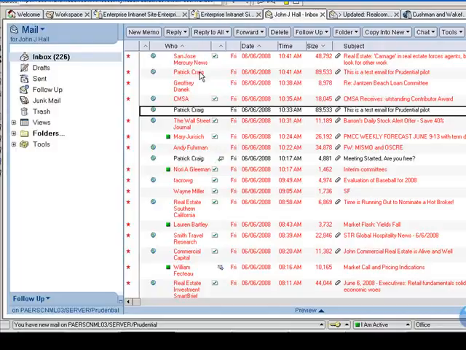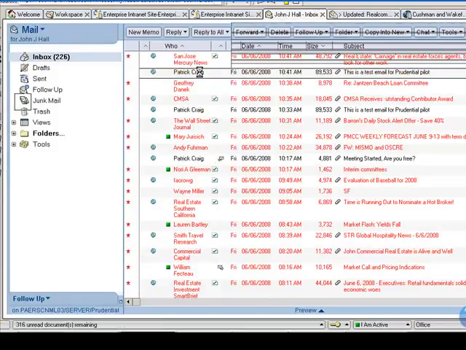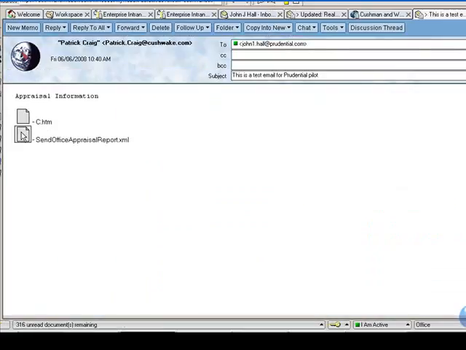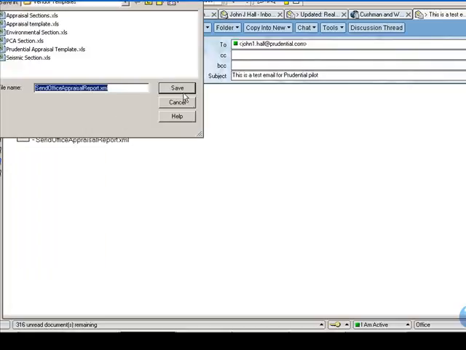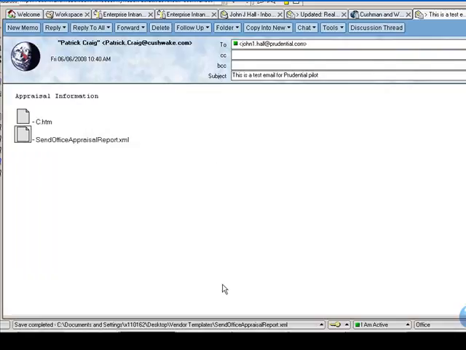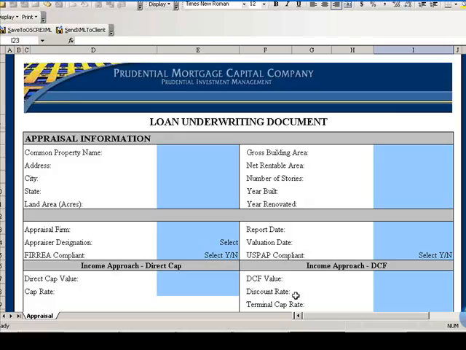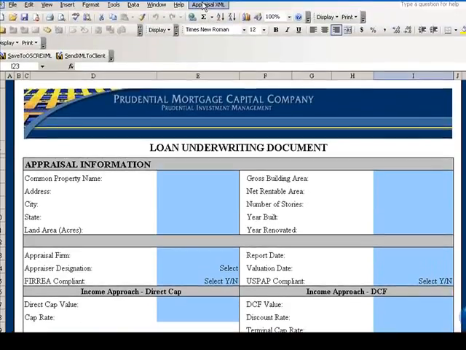Here is the email that Patrick just sent. I will now open the email, detach the file, and save it to my computer. Now back in the Excel form, I come up here to the Appraisal XML button. I will click on that and import the Appraisal XML that Patrick just sent to me.